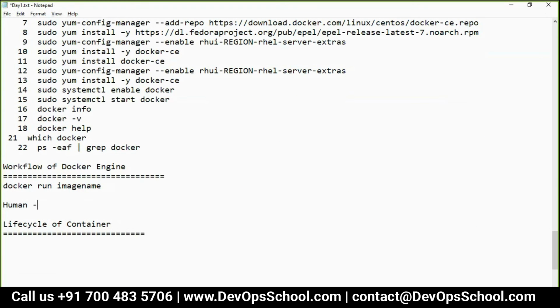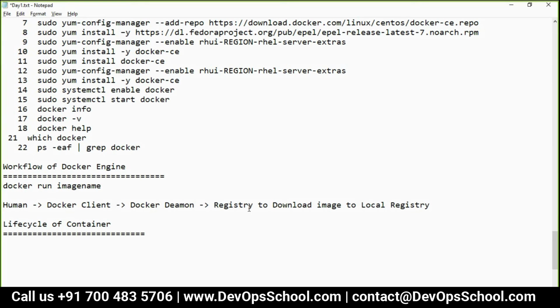Human talks to Docker client, talks to Docker daemon, talks to the registry to download the image to the local registry. Sometimes I might make some mistakes in writing, so please ignore that. So human to Docker client to Docker daemon to registry.